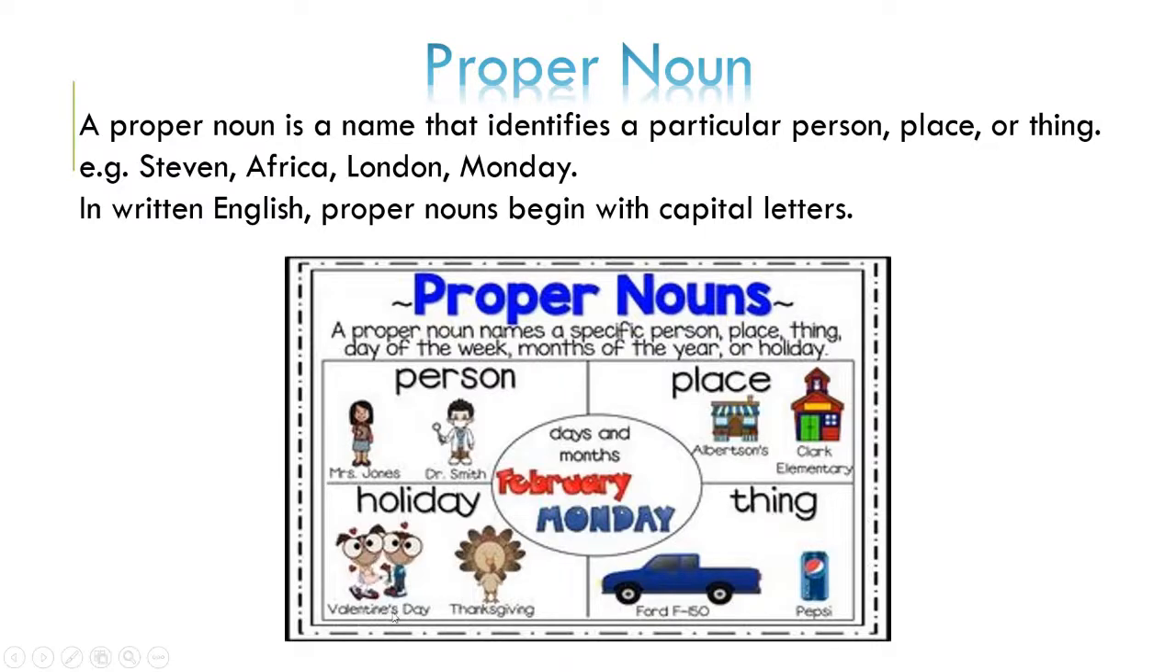If we are talking about holidays, here are Valentine's Day and Thanksgiving. So we know that particular day as Valentine's Day or Thanksgiving Day. So it is a particular noun. Here also the February month, and the names of the days, Monday, Tuesday, Wednesday, Thursday. Those are also known as proper nouns because they are given a specific name. For example, Stephen, Africa, London, Monday. And also always remember that a proper noun in English always starts with a capital letter.